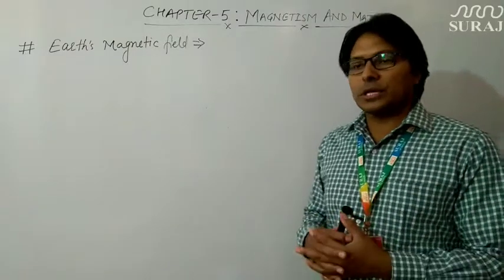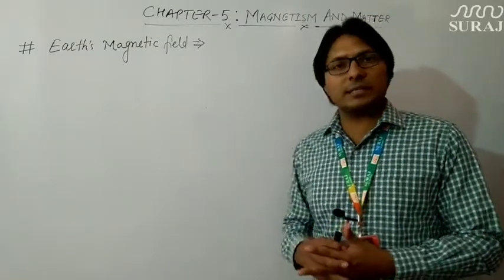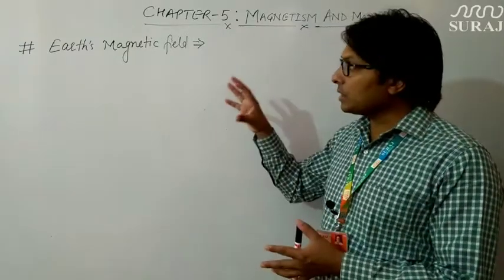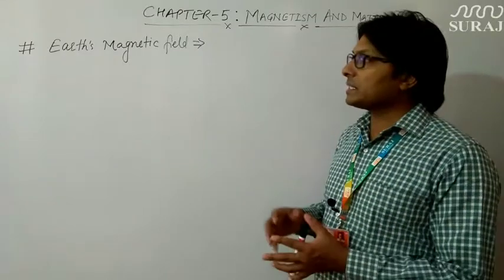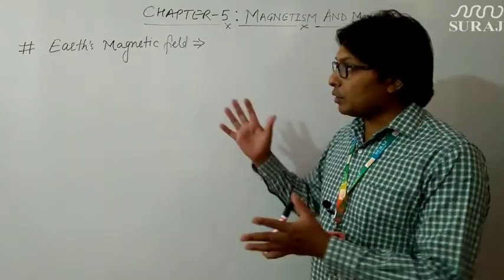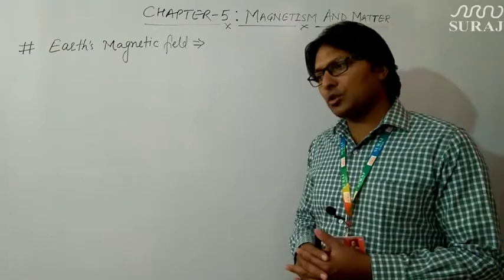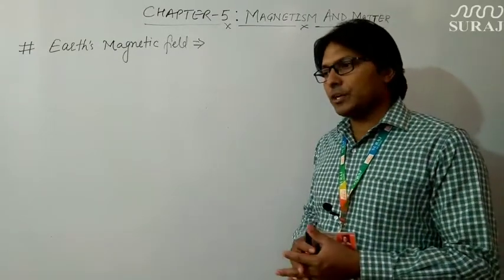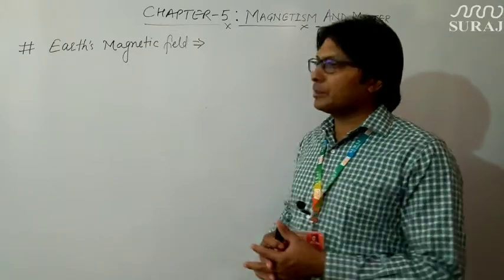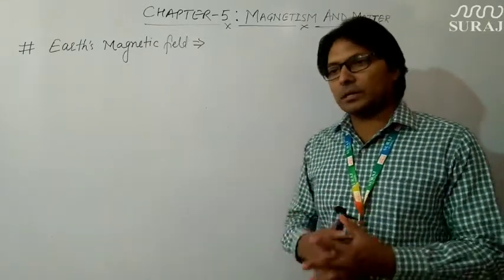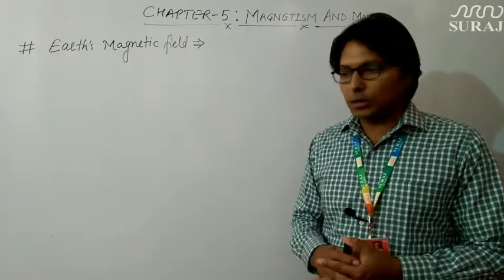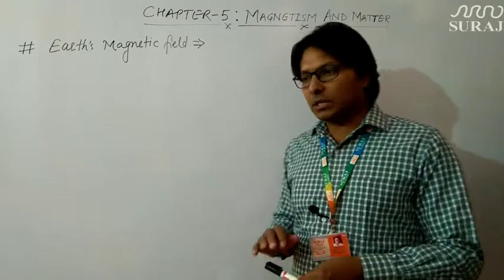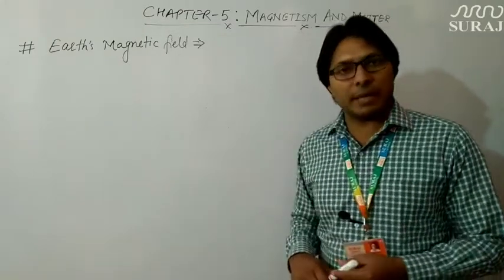Various research is also being done on the mystery behind Earth's magnetic field. But there is no doubt about the presence of Earth's magnetic field, which we can assume is due to the circular currents flowing through the core of Earth. Now we are going to discuss the various elements of Earth's magnetic field.